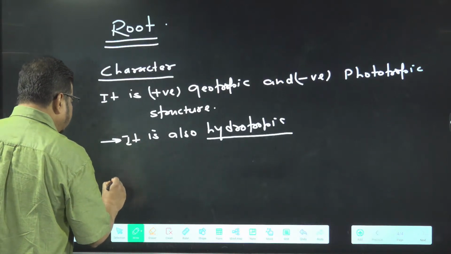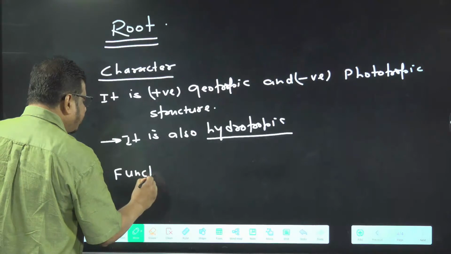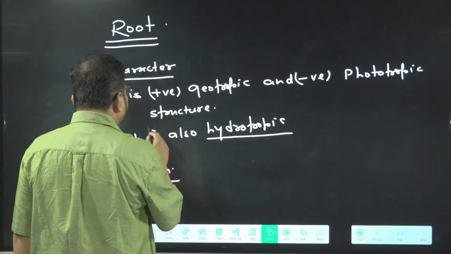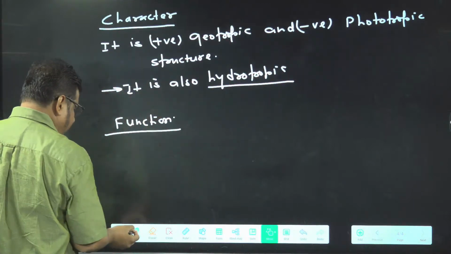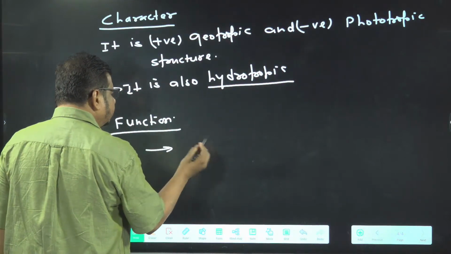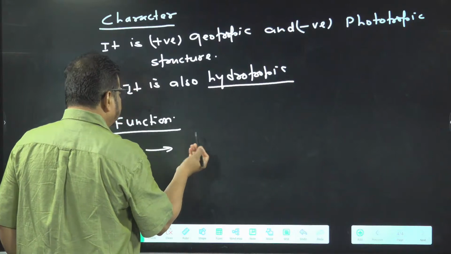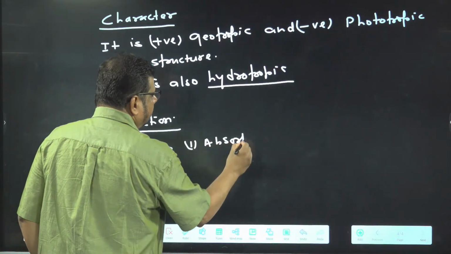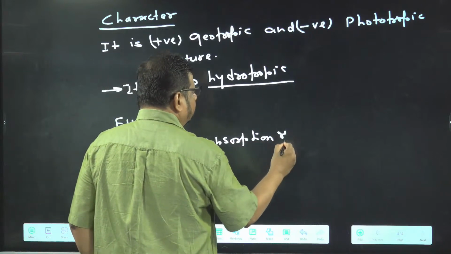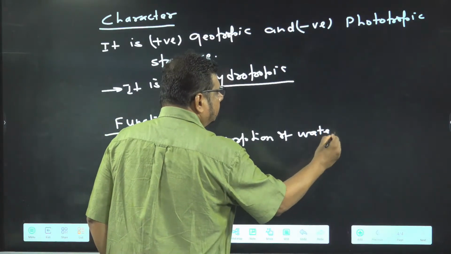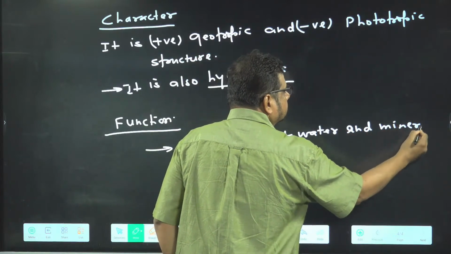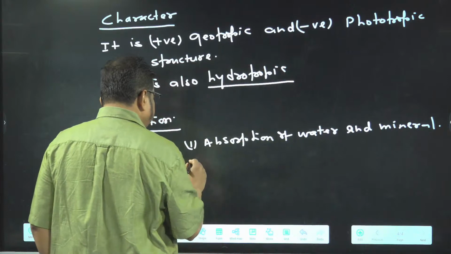If you talk about the function, what are the functions associated with the root? First, you can say absorption of water and minerals.